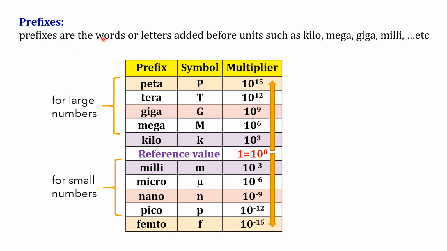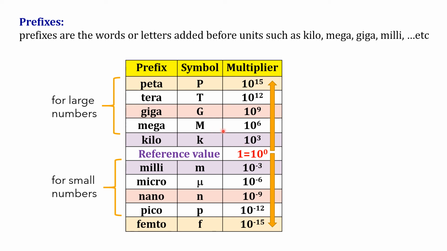Prefixes are the words that are added before the units, such as kilo, mega, giga, milli and so on. So this is the table. Again here we have to memorize this table. Not a difficult one, easy only. For large numbers we use this part. For 10 power 3 we use the prefix kilo, or the symbol simply small k.